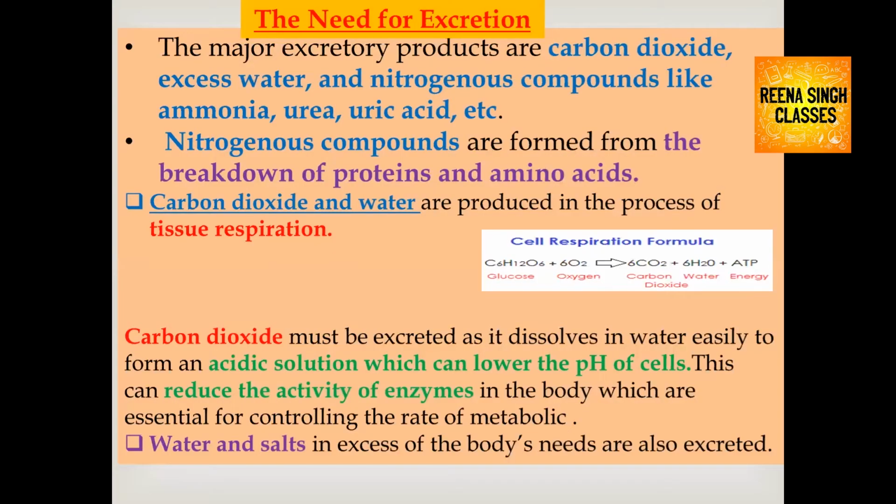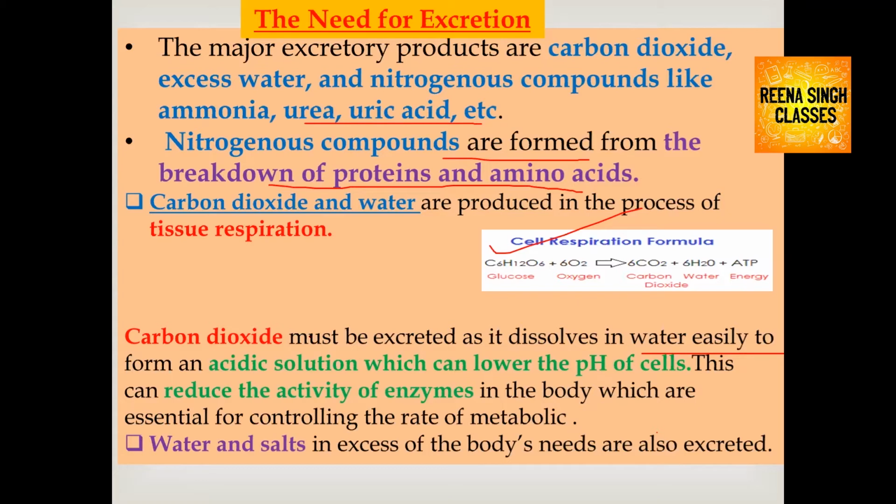Why is there a need for excretion? The major excretory products are carbon dioxide, excess water, and nitrogenous compounds: ammonia, urea, and uric acid. Nitrogenous compounds are formed from the breakdown of protein and amino acids, so we get ammonia, urea, and uric acid. These need to be excreted. In cellular respiration, we get carbon dioxide and water. So this carbon dioxide and excess water also need to be excreted.